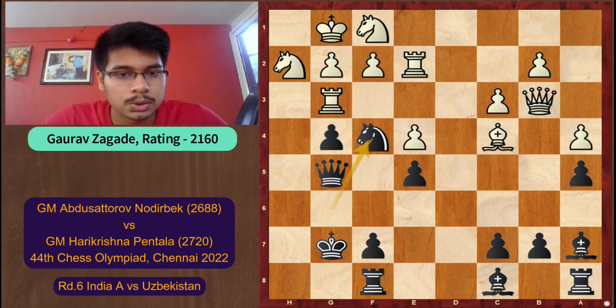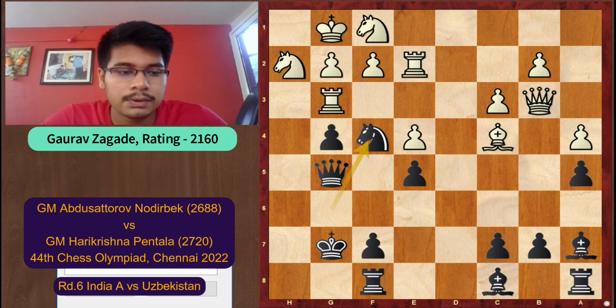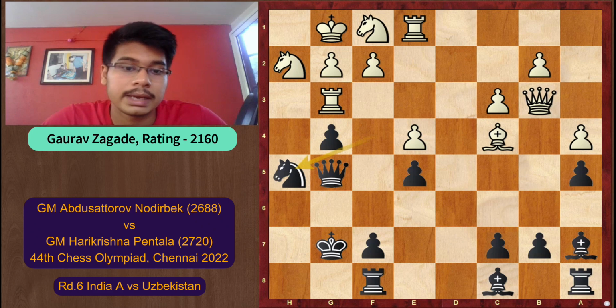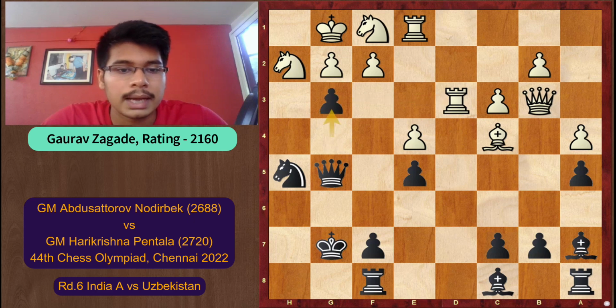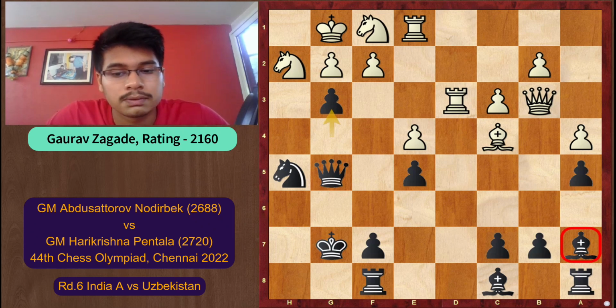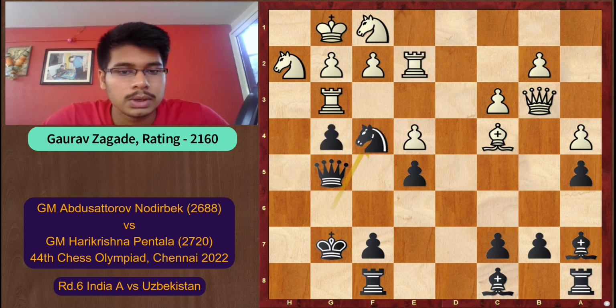Now the rook on e2 is under attack. If he tries to run away, then we have knight h5. The rook on g3 is under attack, and if white moves that rook, black can play the move g3. And again you will see the importance of this bishop and how bad the d into e5 move was. So in the game, this is a very tough position for white first of all.